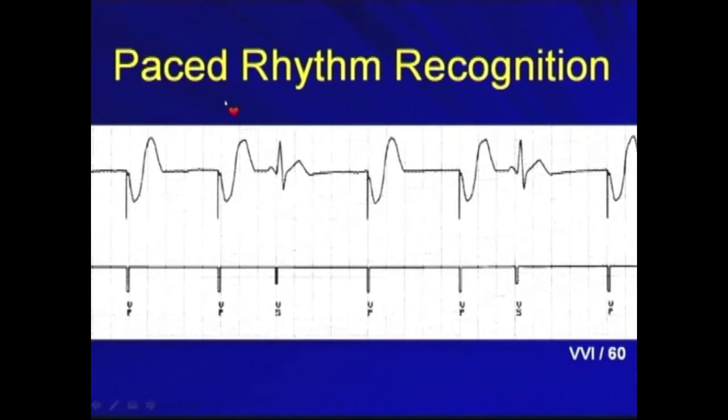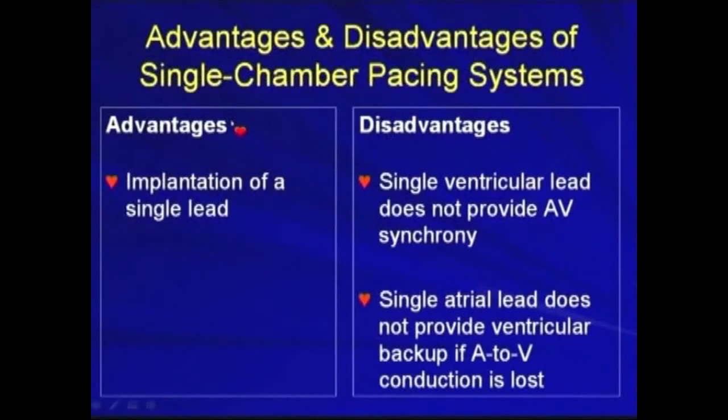And here is a single chamber ventricular pacing. You see this ventricular pace here, ventricular pace here. This intrinsic rhythm comes earlier than the next pacing beat, so it's a spontaneous ventricular beat. It's a V sense, V pace, and V sense. It's a VVI pacemaker.